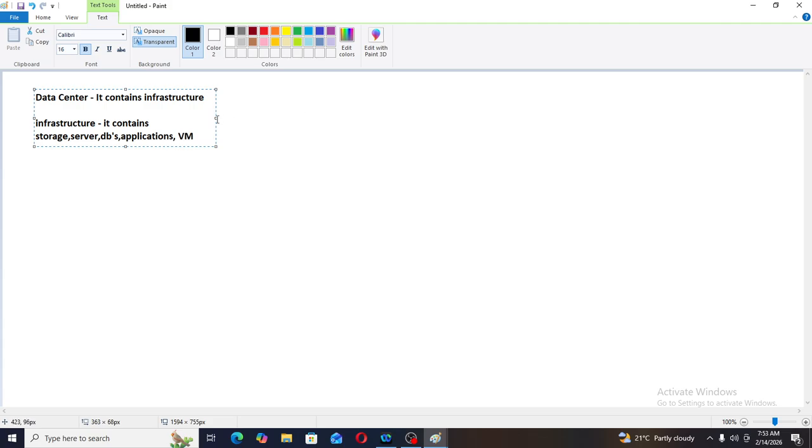Okay. So a data center contains infrastructure, and infrastructure contains storage, server, network, virtual machine, device, application, etc. Okay.